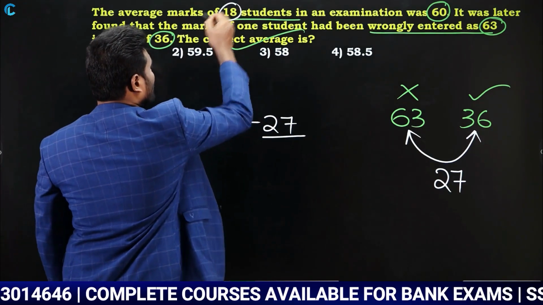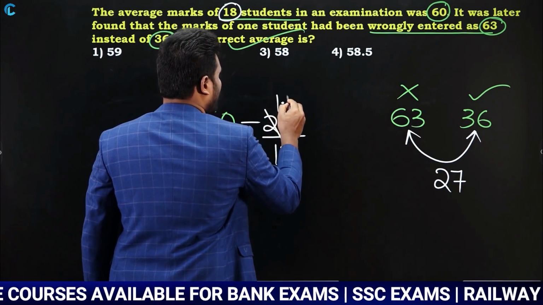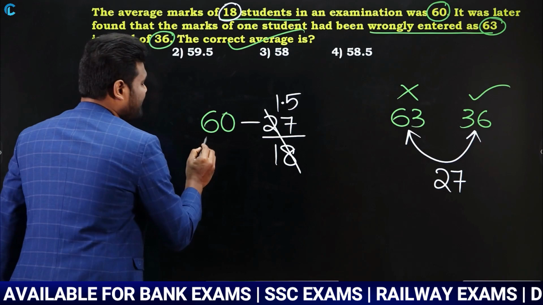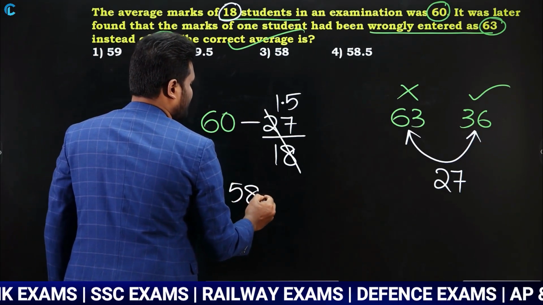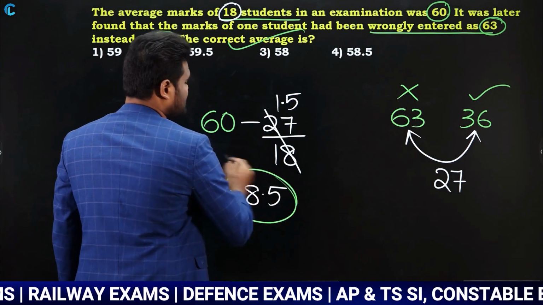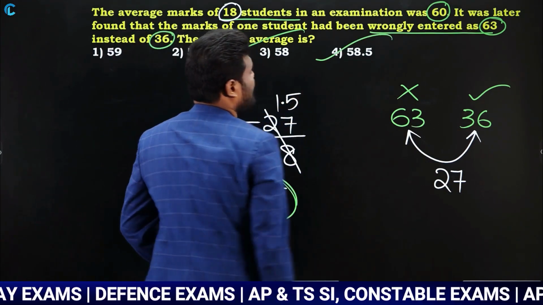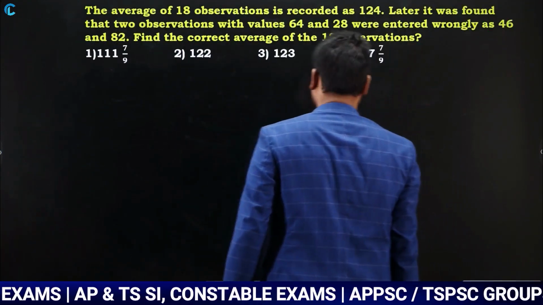So you need to distribute for a total of 18 students. So divide by 18. So now this is going to be 1.5. So the correct average is nothing but 60 minus 1.5, which is nothing but 58.5. Yes or no? So I can say that the answer for this question is nothing but 58.5. Very, very simple. Okay. Let's look at the next one.